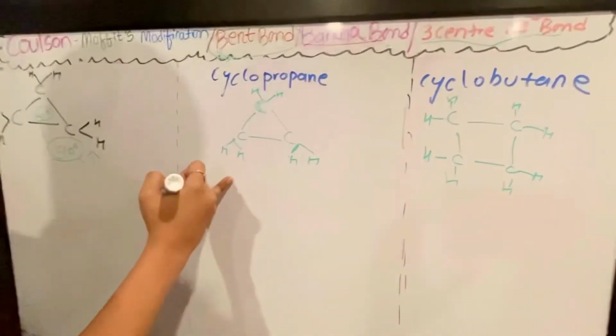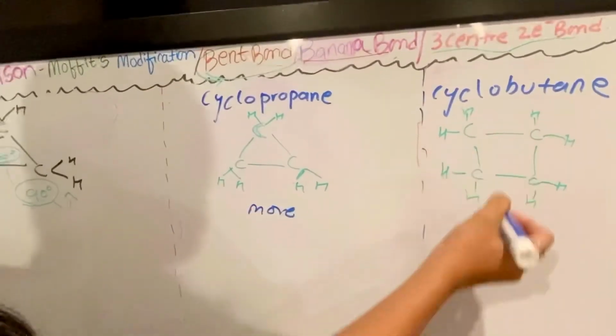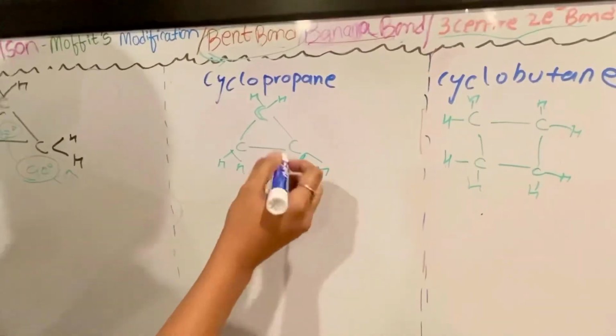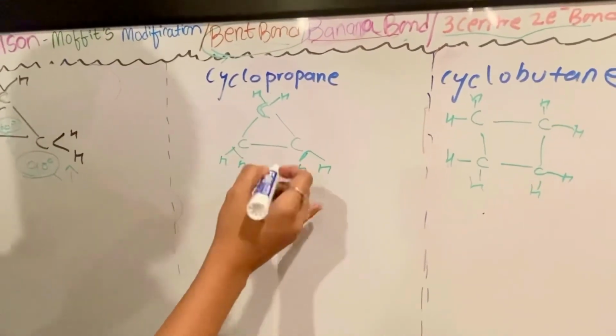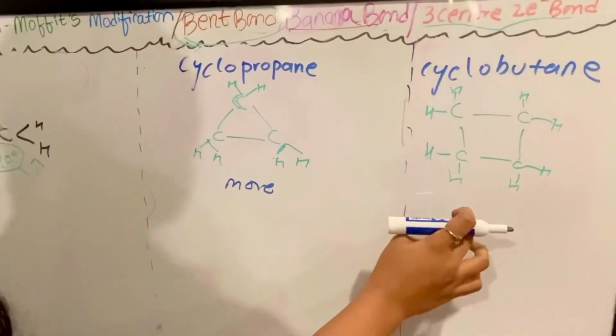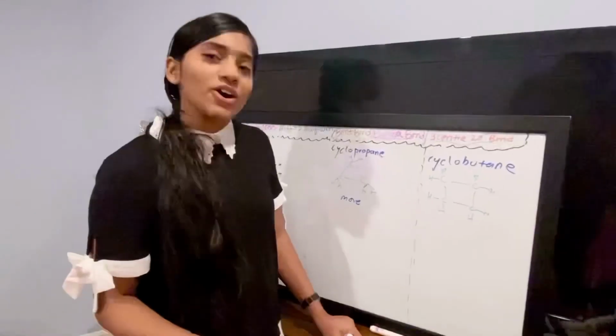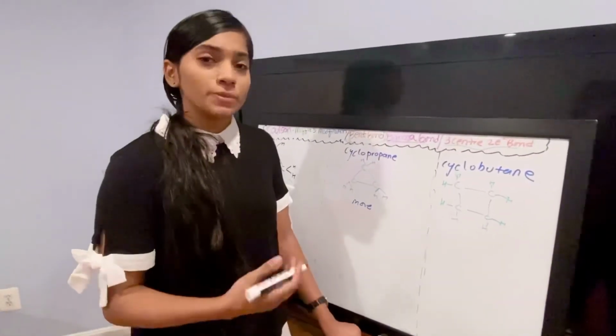Here, the decrease in overlap is more than in cyclobutane because they have to form a geometry like a triangle, and here it should form a geometry like a square. Now you guys tell me which one should be more stable.